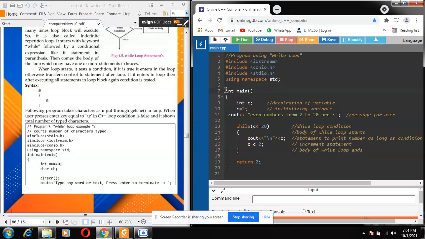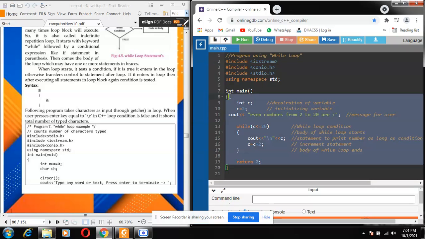At line number 7, it starts with int main. We are going to start our program from here. This line tells the compiler that my program will start from here. The main body of the program will start with the braces. This is the body of the whole program. The starting brace on the 8th line and the ending brace on the 20th line tell that this is the whole body of the program.